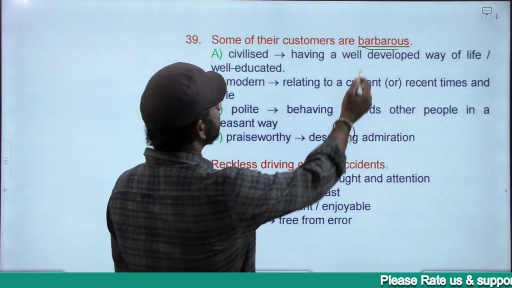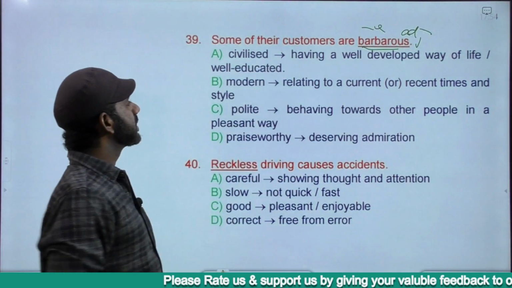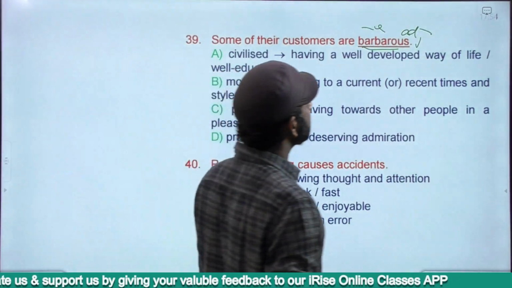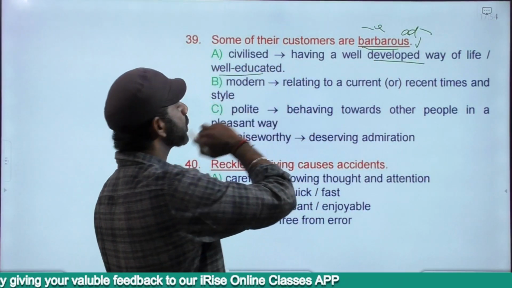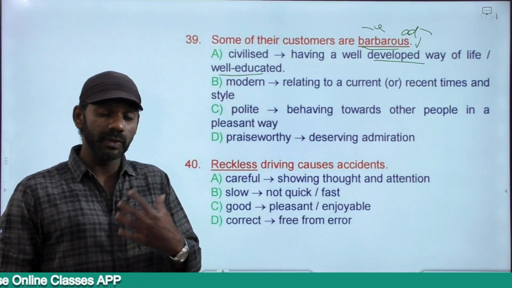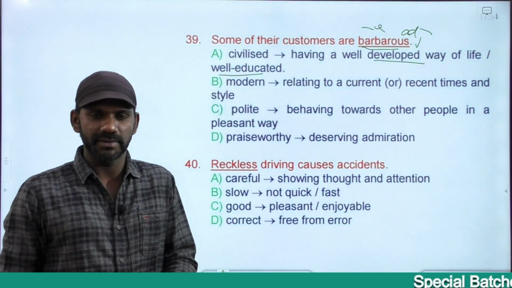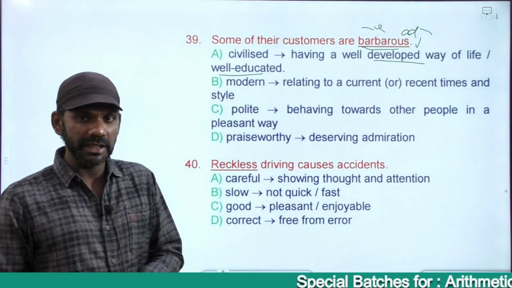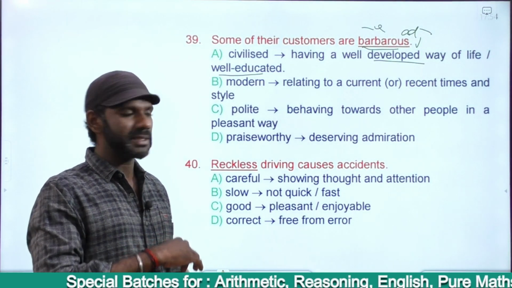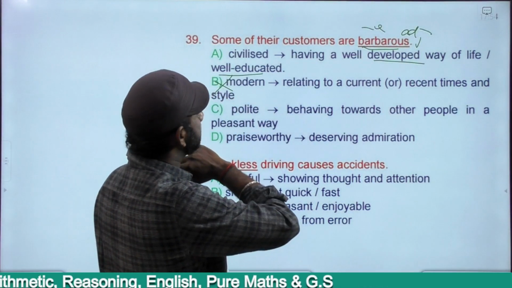Barbarous is a negative word, an adjective actually, and all the options given are adjectives: modern, civilized, polite, praiseworthy. Civilized, having a well-developed way of life or very well-educated. A civilized person is well-educated, knows a way to behave, knows how to treat others and how to mingle with others. Opposite of barbarous. Modern is like the opposite of ancient. Relating to current or recent times and style, nowhere related to the word barbarous, eliminated.